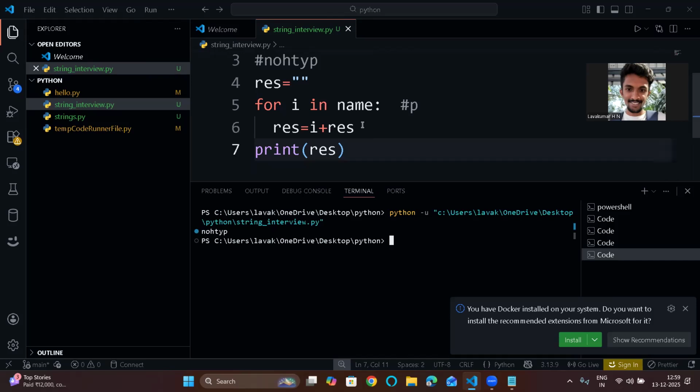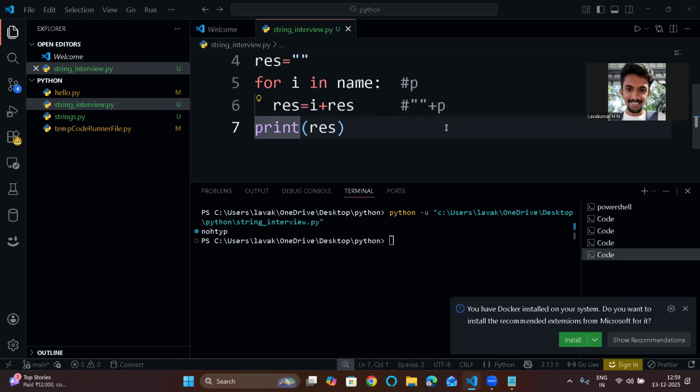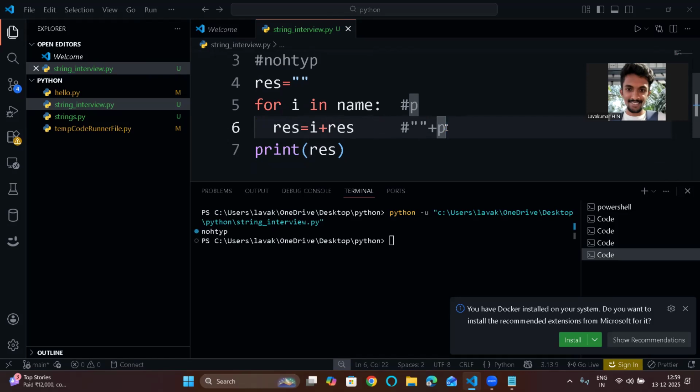So what was happening before was, first I had result as an empty string plus P. This is what I was adding. Now what will be the result? The result will be P, and this empty string, nothing is there.